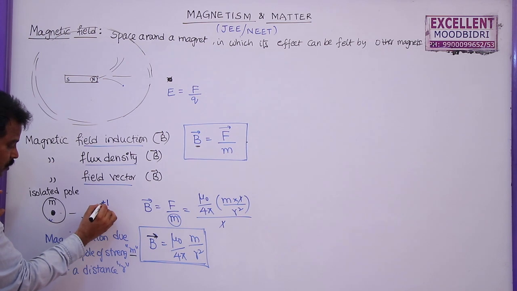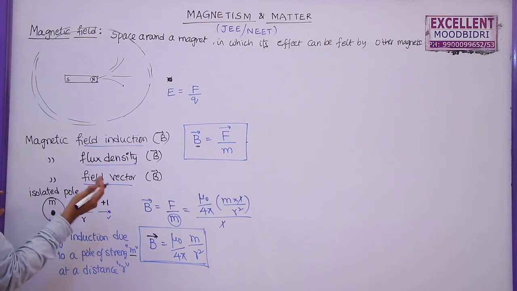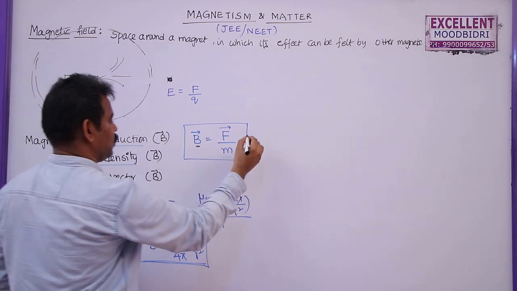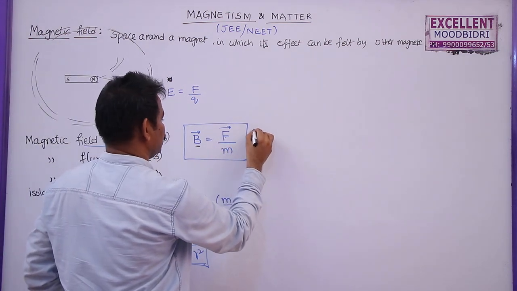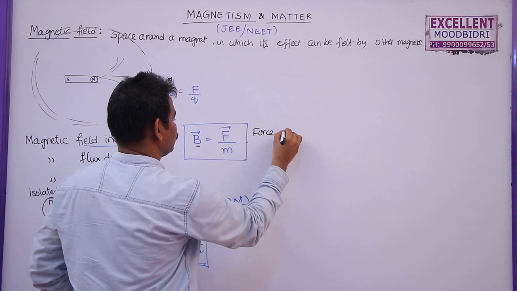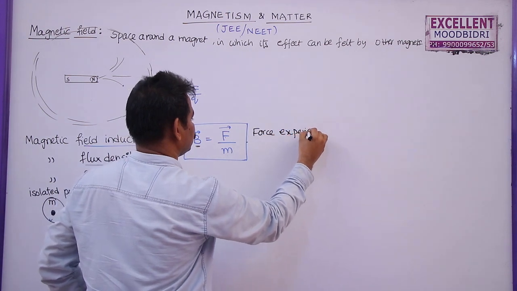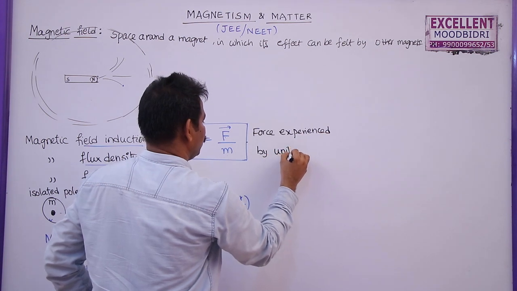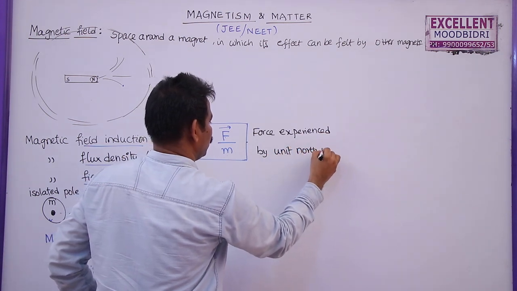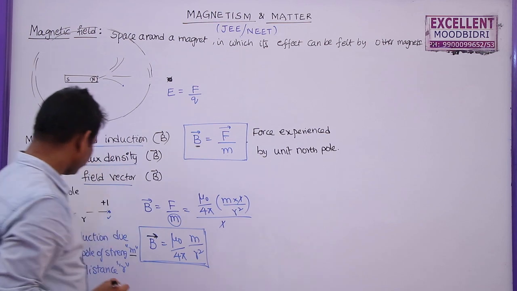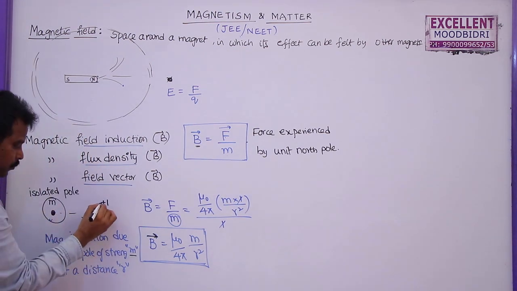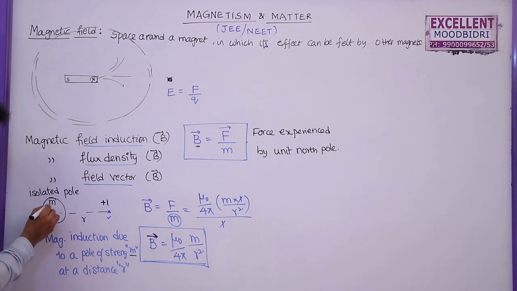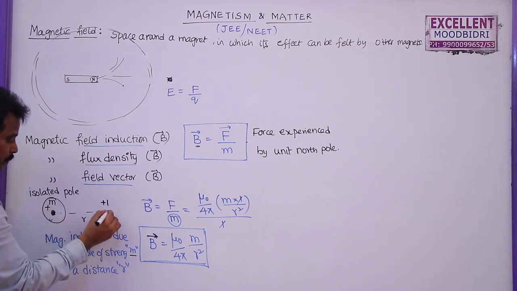See, let us say it is a positive pole. Why? Because the definition itself is that field induction is force experienced by unit north pole. So here if you keep a positive pole, let us say it is a north pole, these two repel.